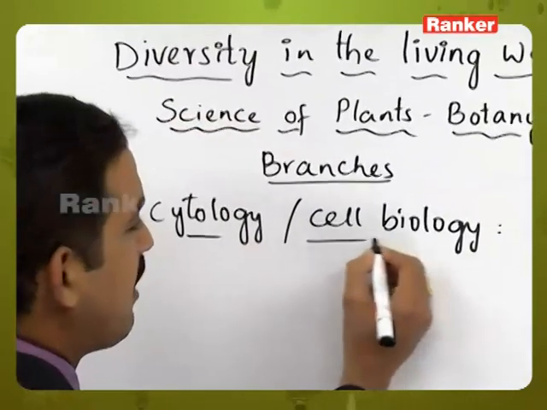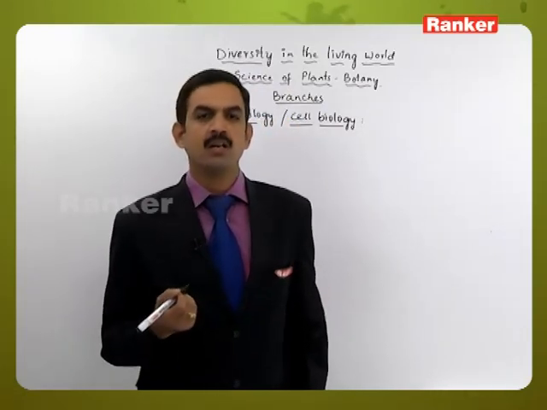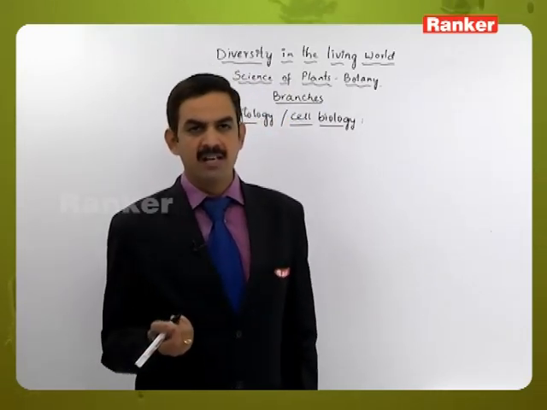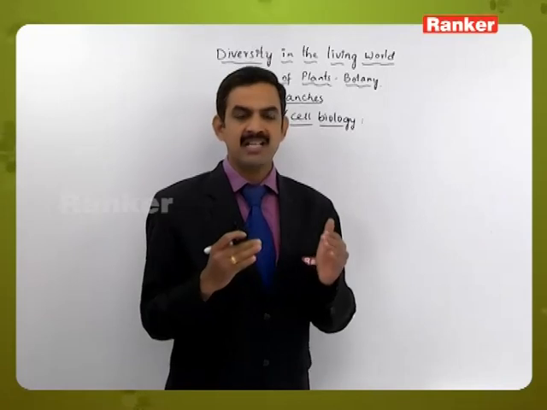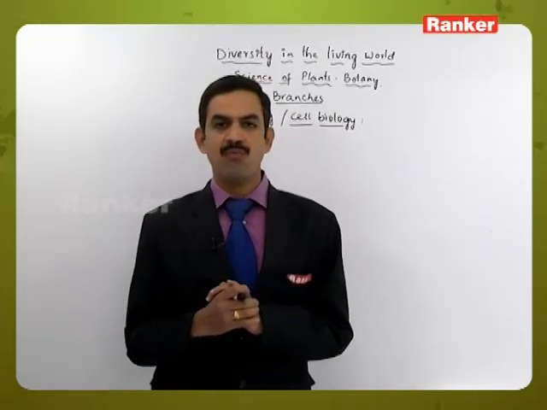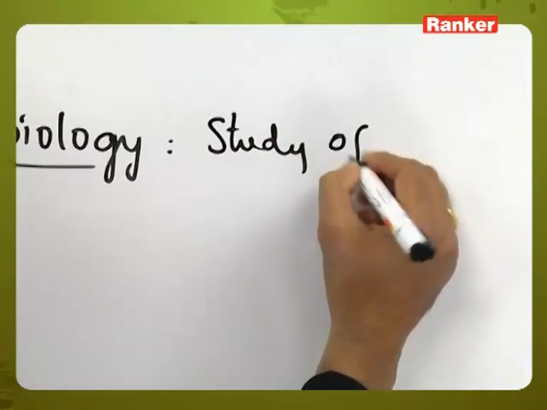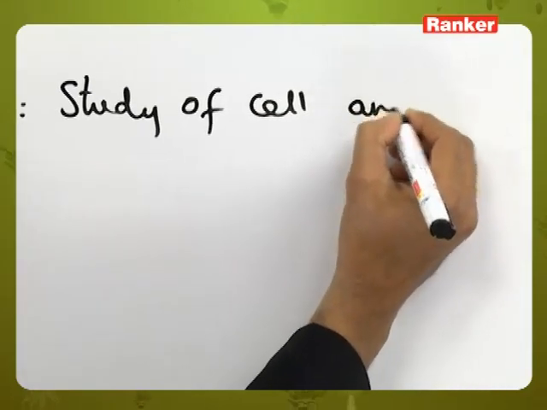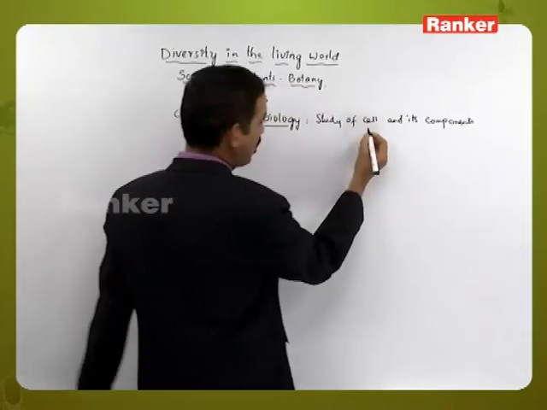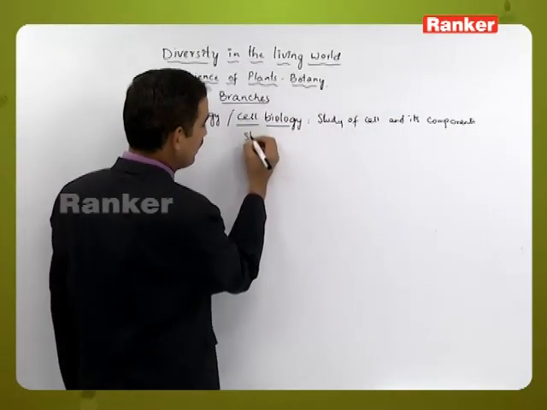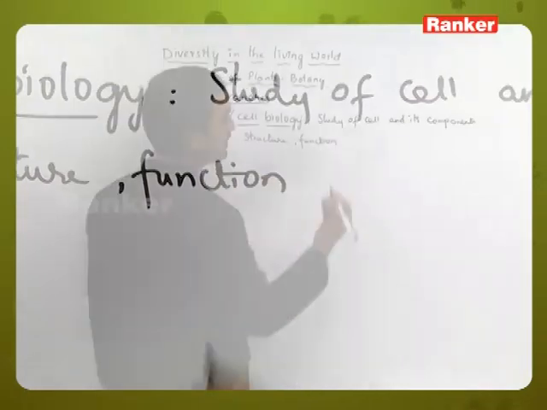But as development went on, because of the invention of different types of microscopes like the compound microscope, electron microscope and phase contrast microscope, the scientists started to study the detailed structure of the cell and its cell components. Not only the study of structure, they studied the functions of the cell and its cell components.